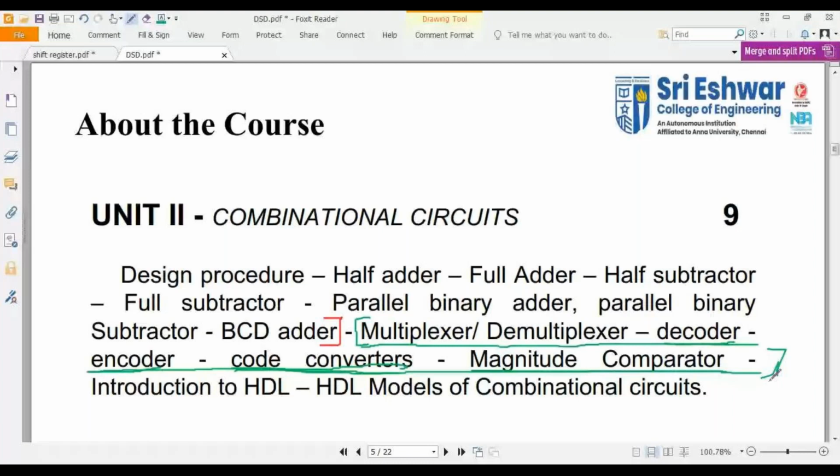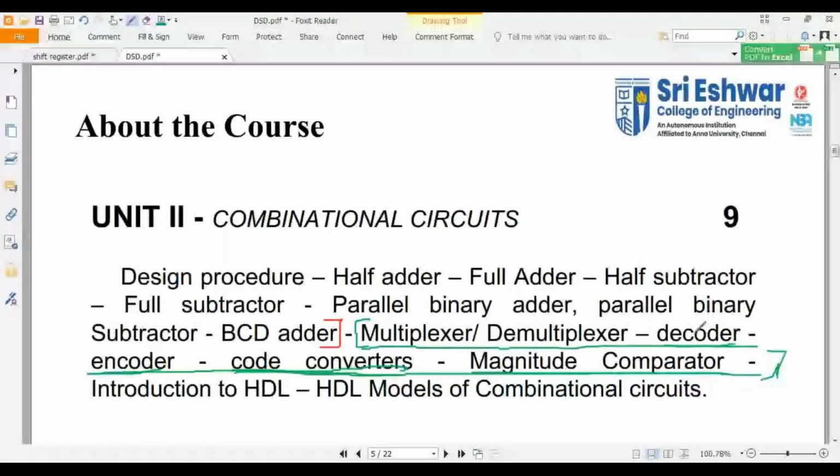Sometimes you may get questions like what is the difference between multiplexer and demultiplexer, or what is the difference between decoder and encoder. Like that, you may get questions from your part A. These are some important questions that may be asked in your internal test too.